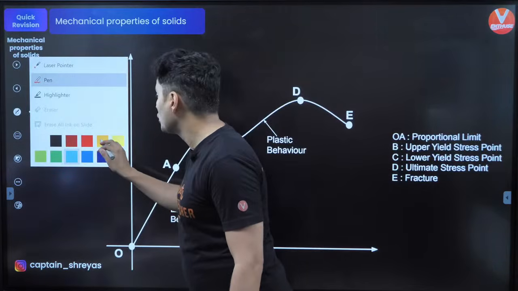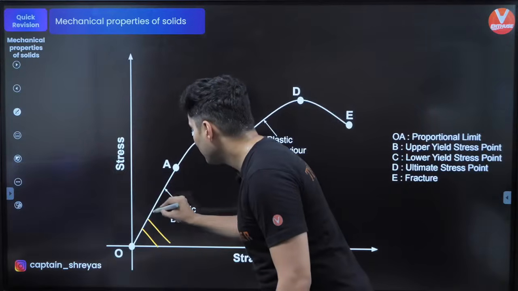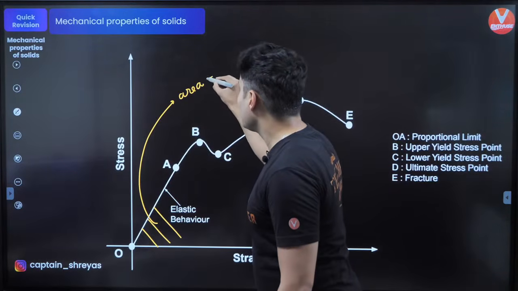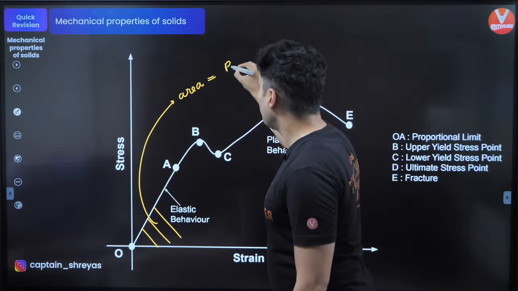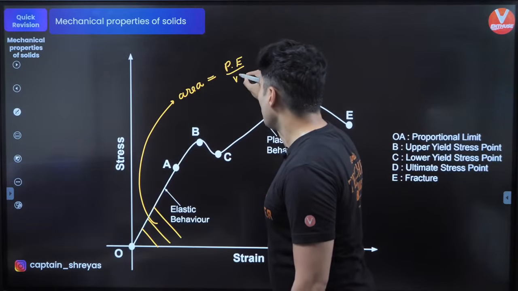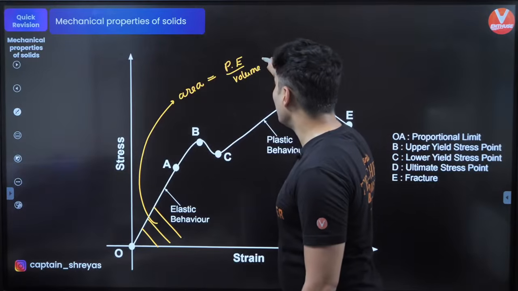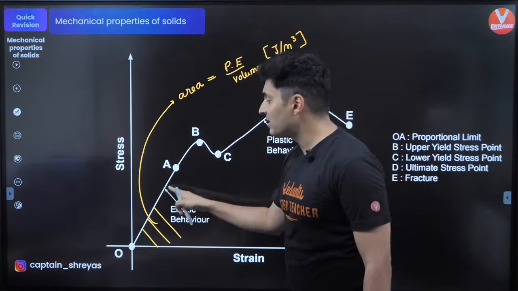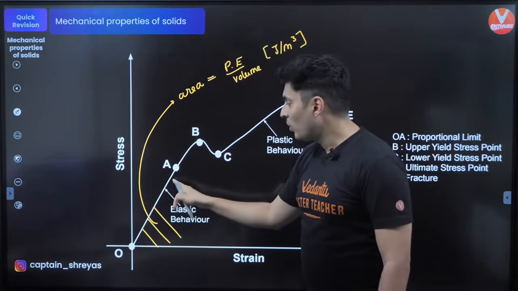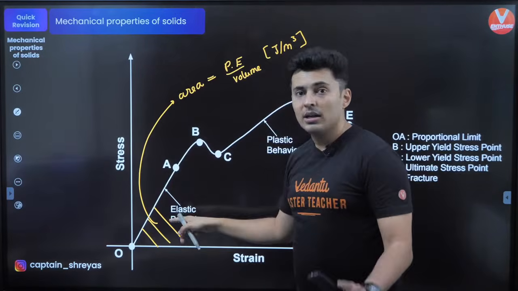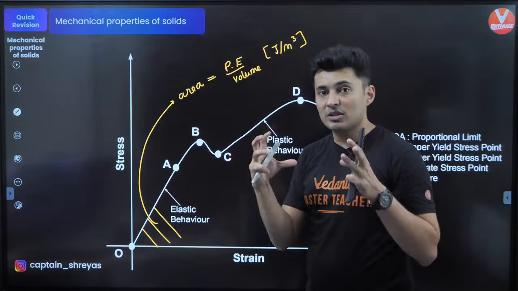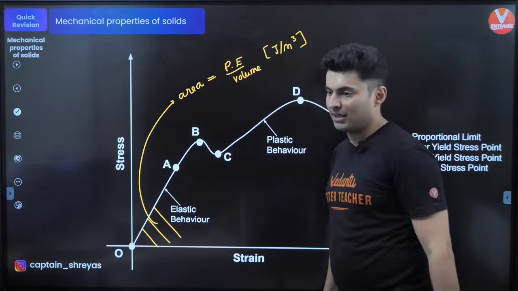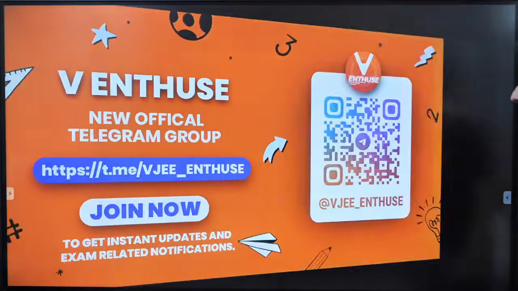And one more thing which you should also know is that the area under this graph gives you the potential energy which is stored per unit volume, meaning it will be in joules per meter cube. So when you stretch something till some point, and if you calculate that area, it gives you how much energy is stored in that body per unit volume. Keep this in mind.